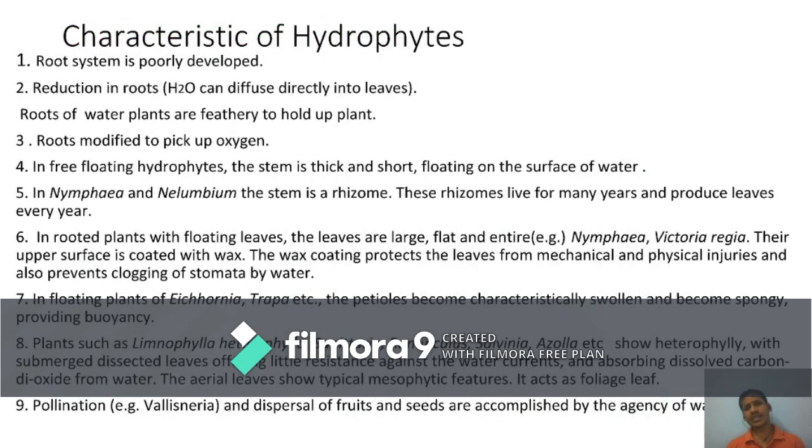So what are the general characteristics of hydrophytes? The root system is poorly developed. Especially in submerged hydrophytes, there are no roots, or the root is very reduced, because they absorb water directly into the leaves. The roots of water plants are feathery and help to hold the plant. The roots are modified to pick up oxygen.